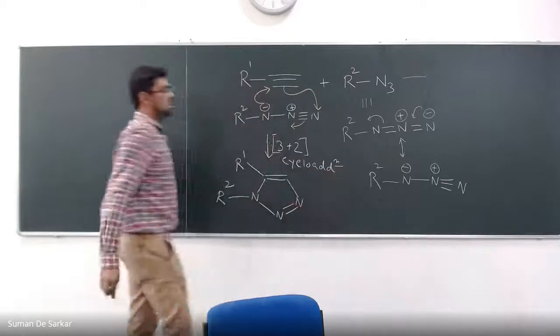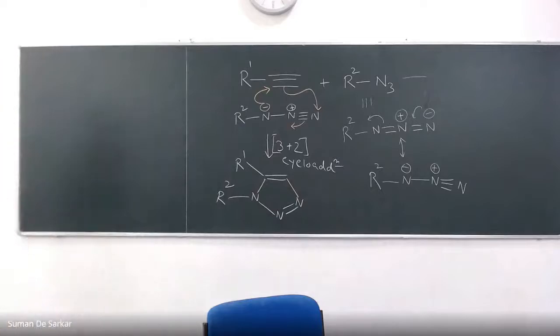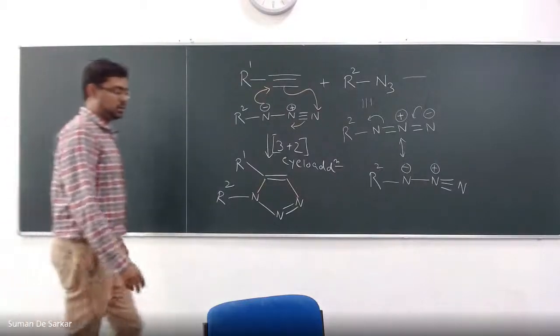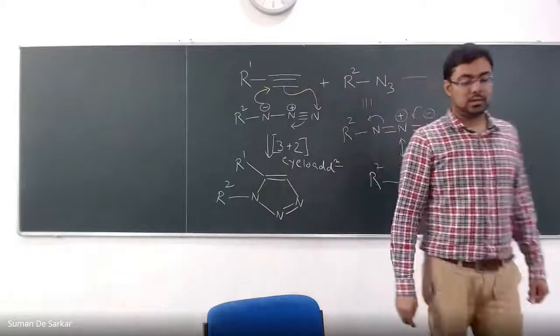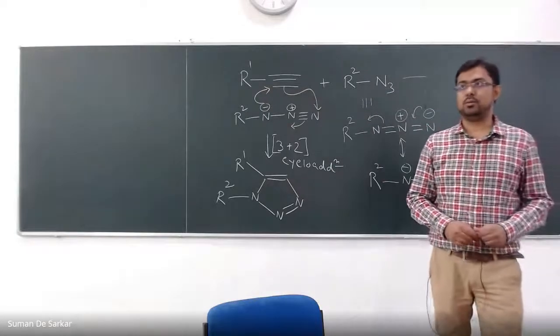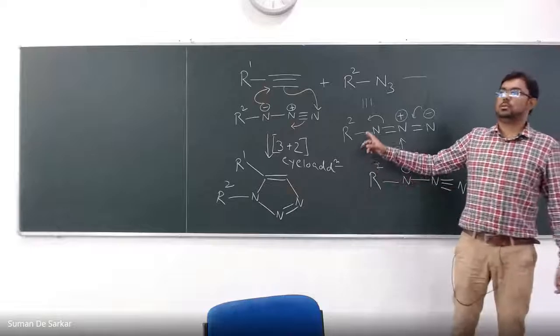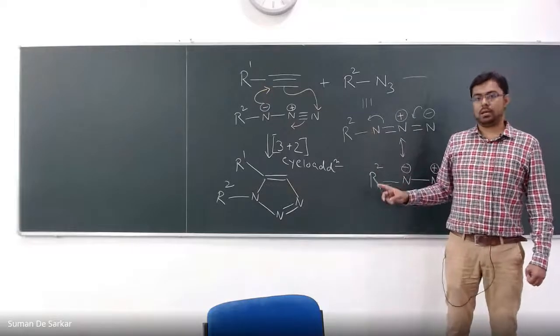It's nothing but a 3 plus 2 cycloaddition reaction. So it's basically a pericyclic reaction. We have already learned pericyclic reactions last semester. There are so many kinds of cycloaddition. The most popular is of course 4 plus 2, the Diels-Alder reaction. So this is nothing but a 3 plus 2 cycloaddition reaction.